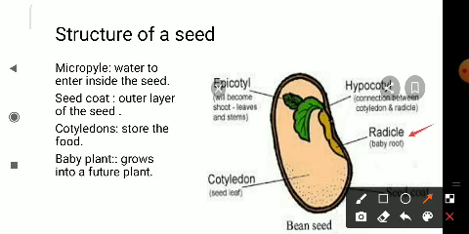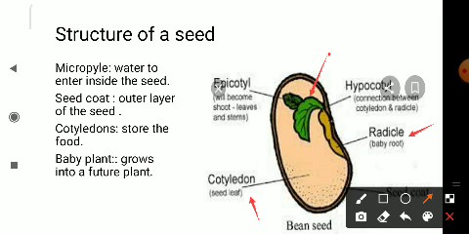So the baby plant contains a small baby root, and here you can observe the two leaves. These two leaves are called the baby stem or baby shoot. So these together are called the baby plant. Now the cotyledon stores the food, and the baby plant uses the stored food from the cotyledons to grow. Understood?